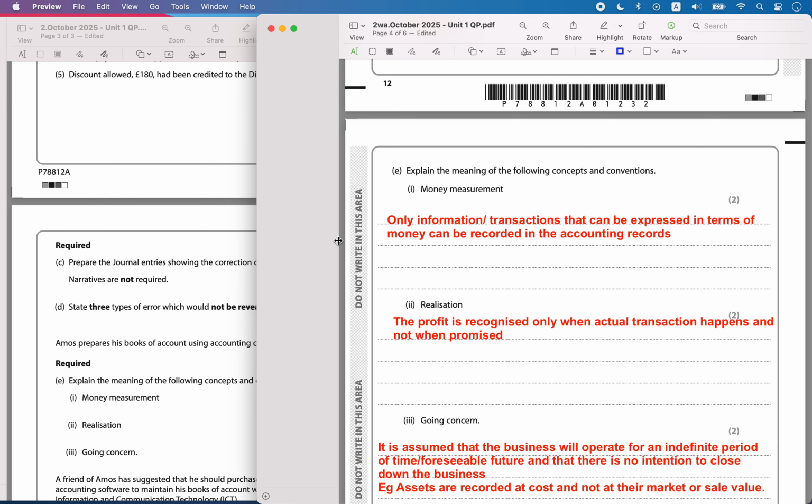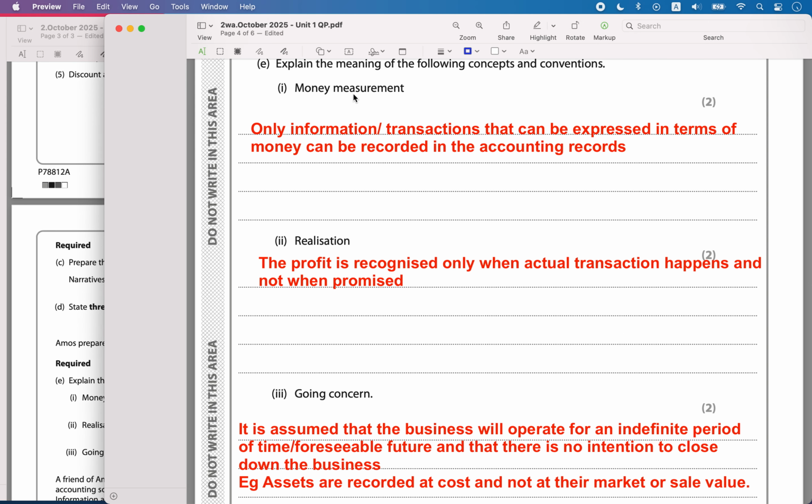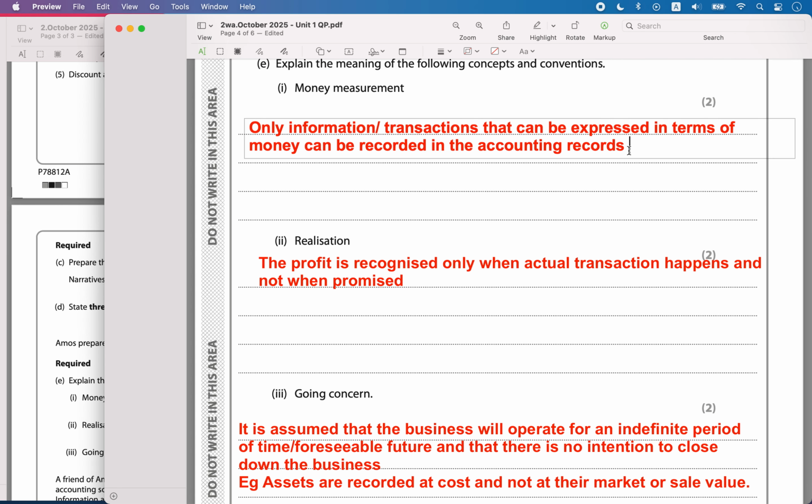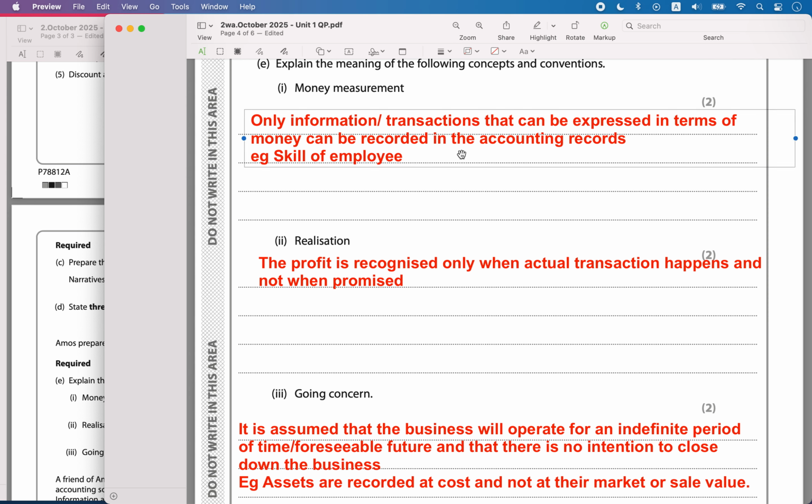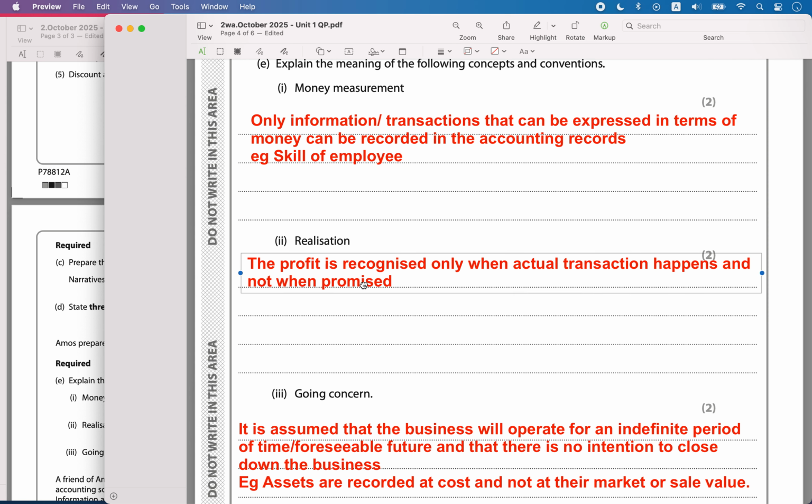Then explain the meaning of the following accounting concepts and conventions. The first one is money measurement. Only the information of transactions that can be expressed in terms of money can be recorded in the accounting records. For example, the skill of an employee cannot be recorded in the accounting books as it can't have a monetary value. Then realization.